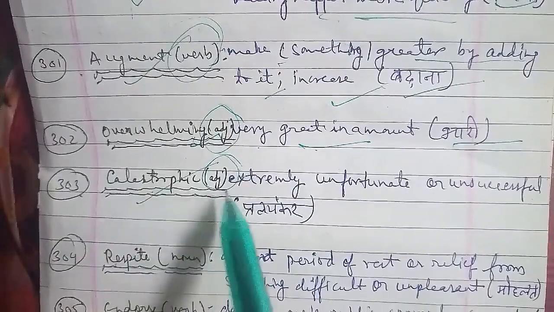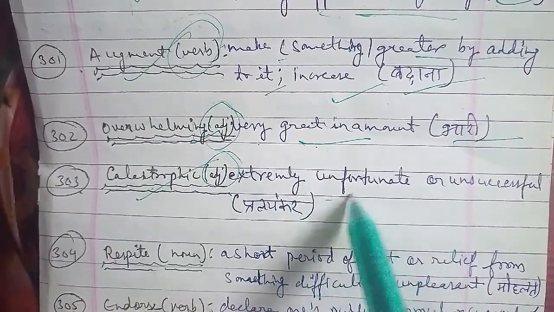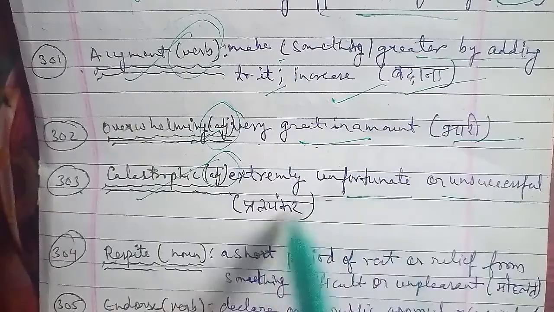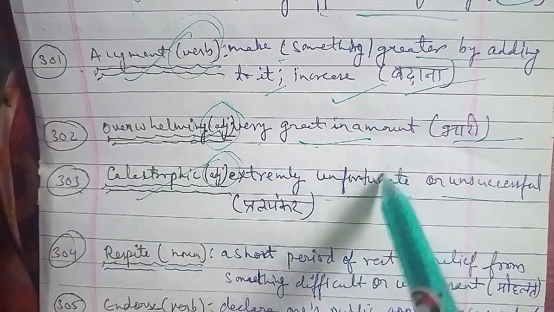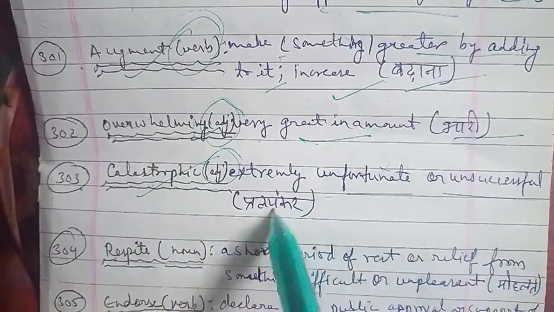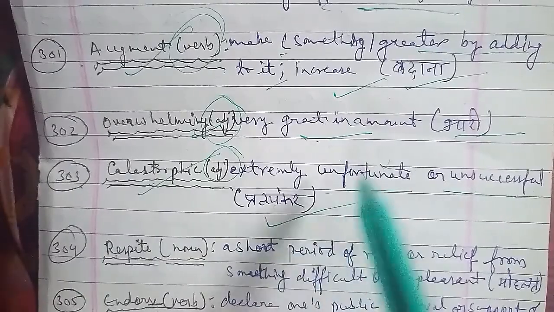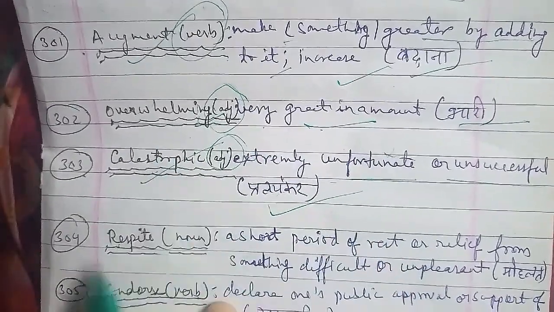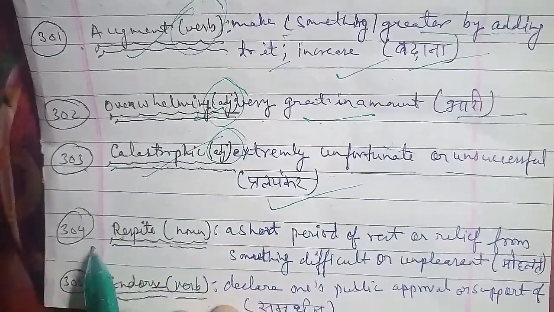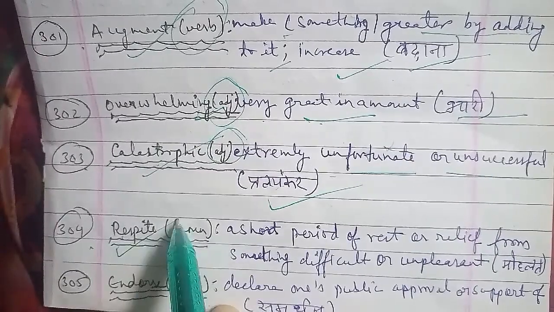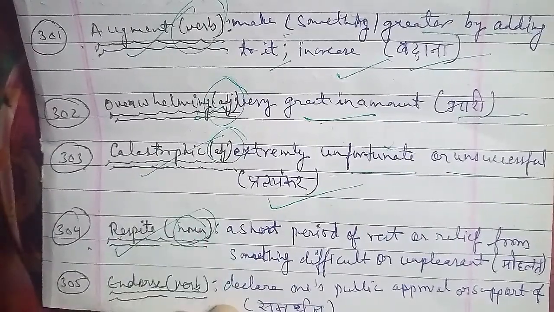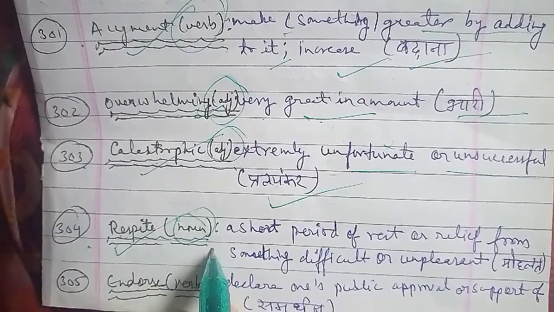The meaning of endorse: to declare one's public approval or support of something, basically declaring public approval and then also supporting it, which we call samarthan karna. That is endorsing something. Okay, so this is all what we had discussed, and now we'll move on to the next question.